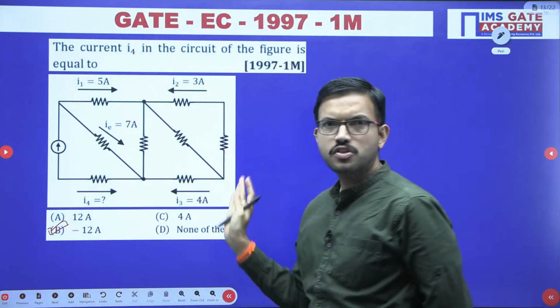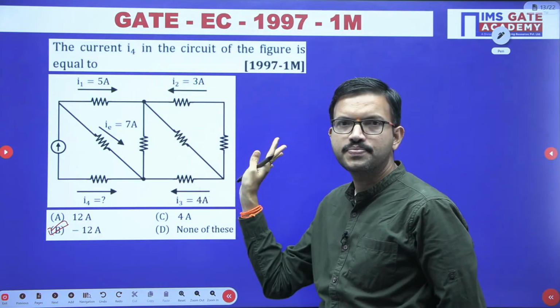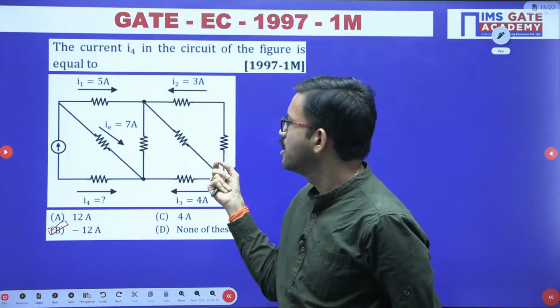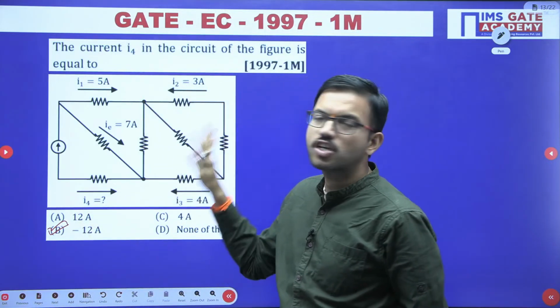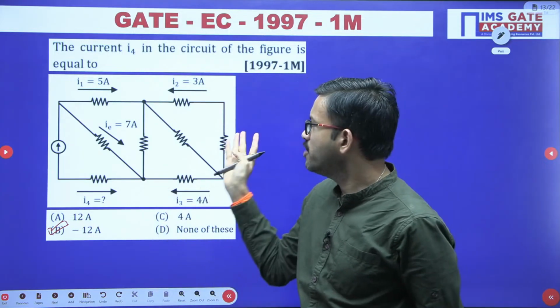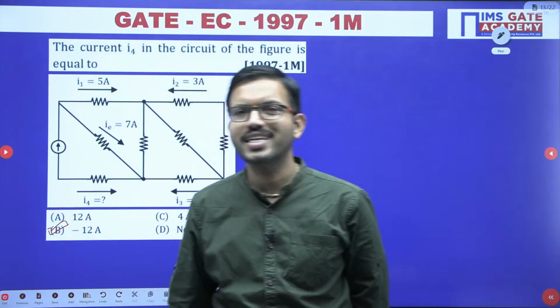In most previous GATE questions, they never give the resistor value. Even in some questions where they intentionally give it, that resistor value does not make any difference to the final answer. Irrespective of that, you get the same answer.